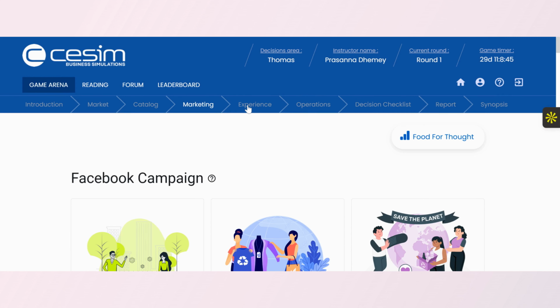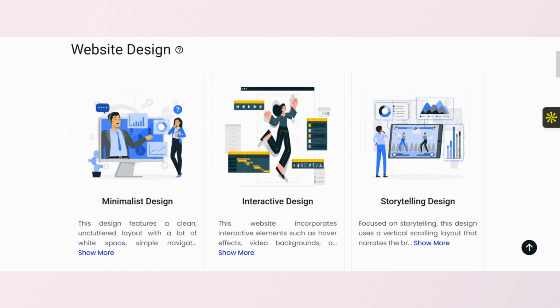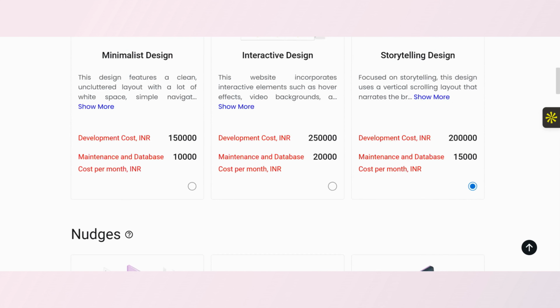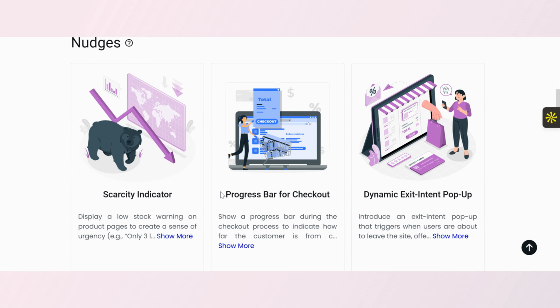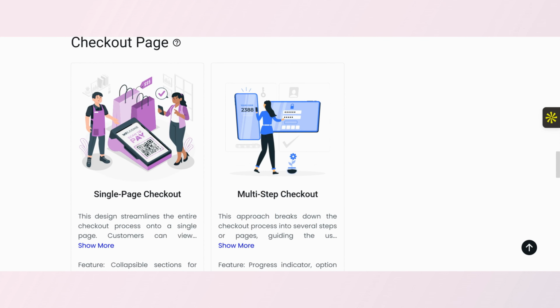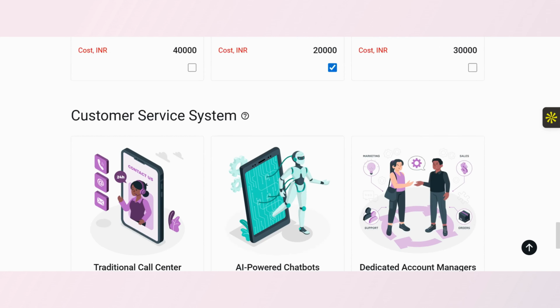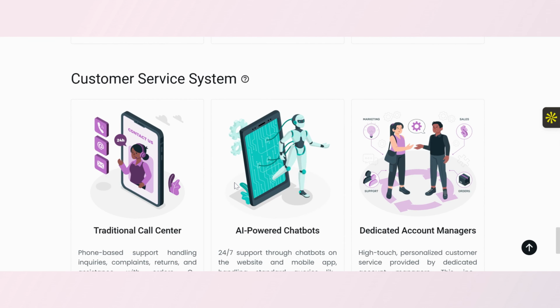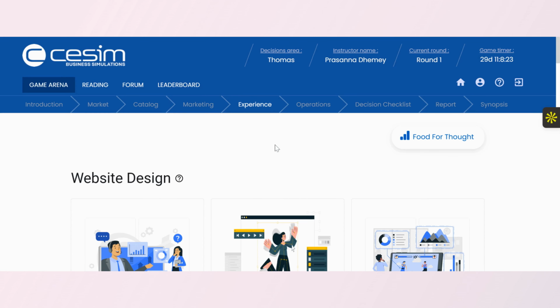From there, we will continue to the experience section. This part of the simulation focuses on enhancing our website and improving conversion rates. We may enable features such as scarcity indicators, personalized recommendations, exit intent pop-ups, or simplified checkout tools. We will also set up our customer support approach to ensure timely assistance and improved satisfaction. These decisions help create a seamless and enjoyable shopping experience.